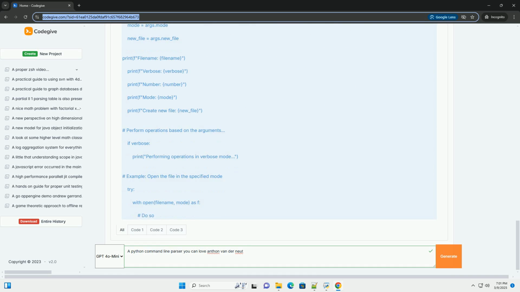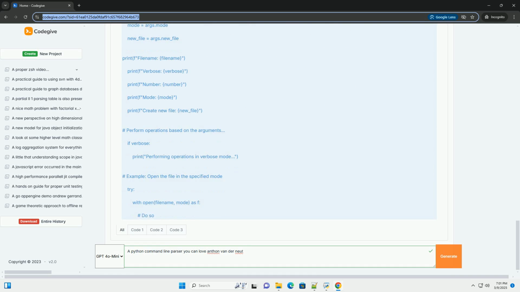Thoughtful defaults: set sensible default values for optional arguments. This makes the script easier to use in common scenarios. Type checking and validation: use type= and choices= to ensure that arguments have the correct data types and valid values. This helps prevent errors later in your code. You can also create custom types to validate arguments more intricately. Custom actions: for more advanced scenarios, you can create custom action classes that inherit from argparse.Action. This allows you to perform more complex processing of arguments.